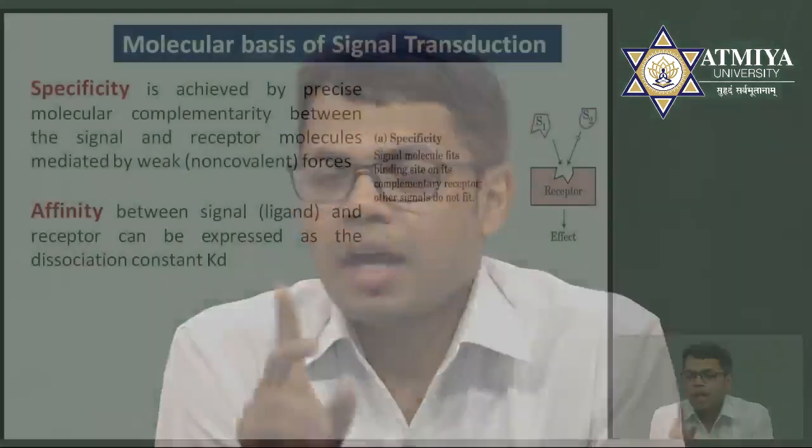There must be certain affinity also. What is affinity? Once a ligand binds to the receptor, after binding, how much they are bound is very important. Sometimes there are certain types of ligands which are structurally very similar. Suppose I am talking about two ligands and one receptor.